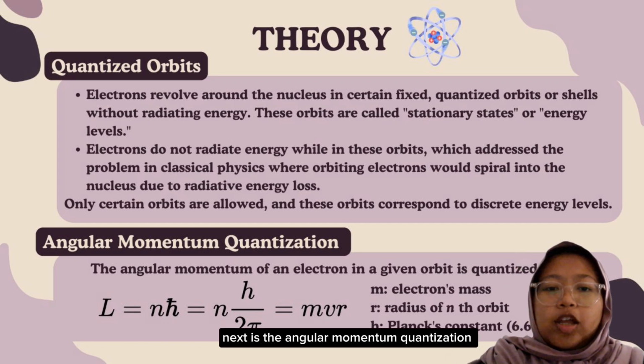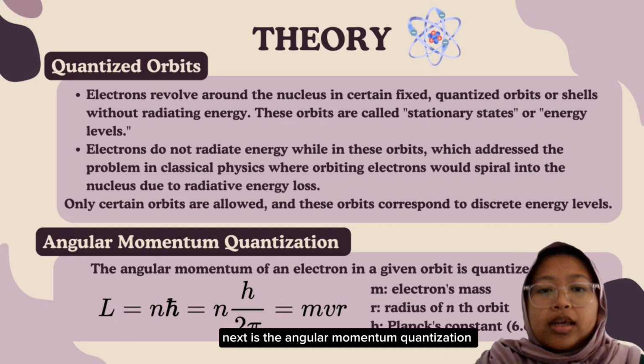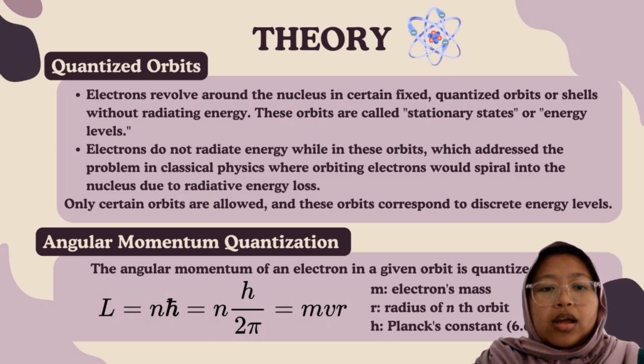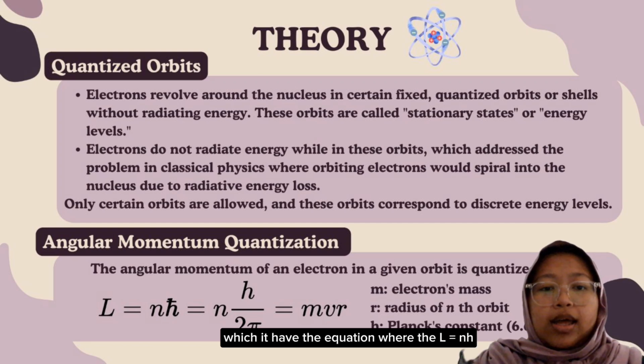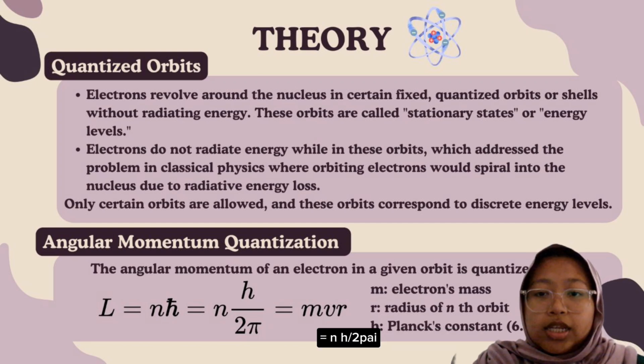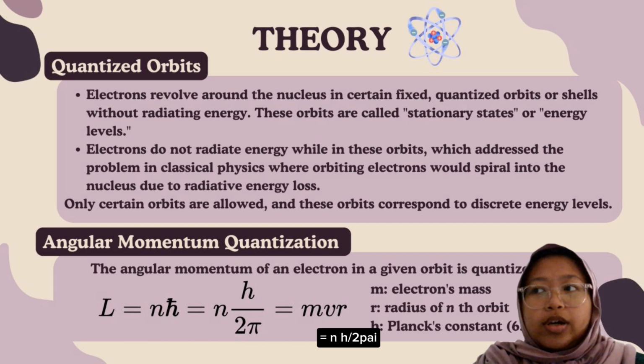Next is the angular momentum quantization. The angular momentum of an electron in a given orbit is quantized, which has the equation L equal to nh over 2 pi equal to mvr.